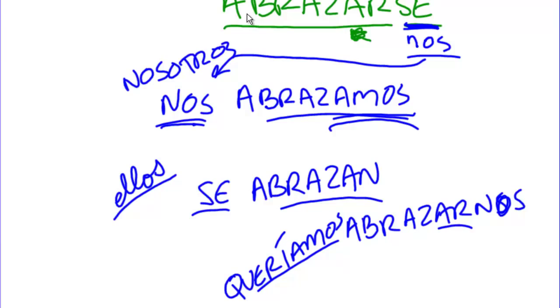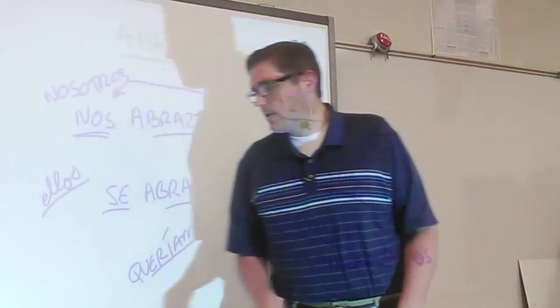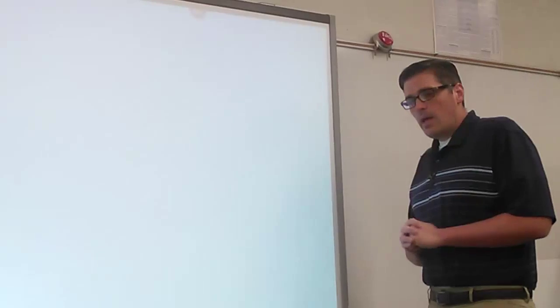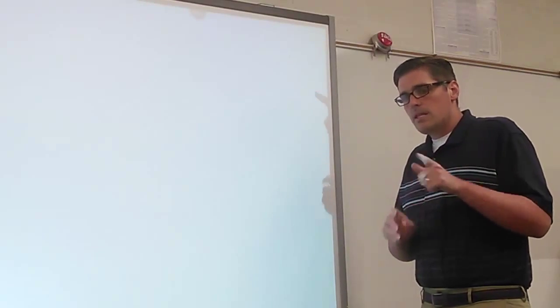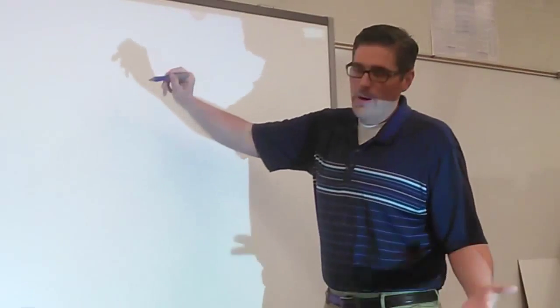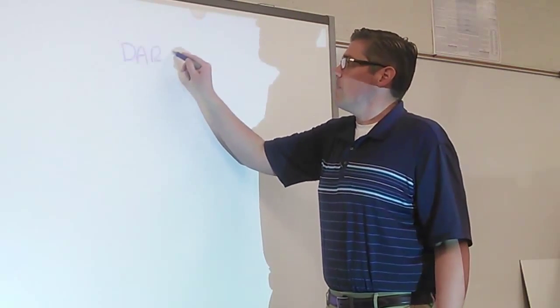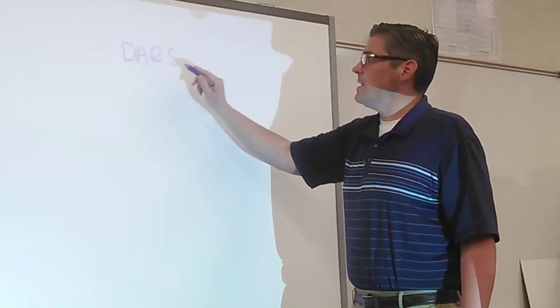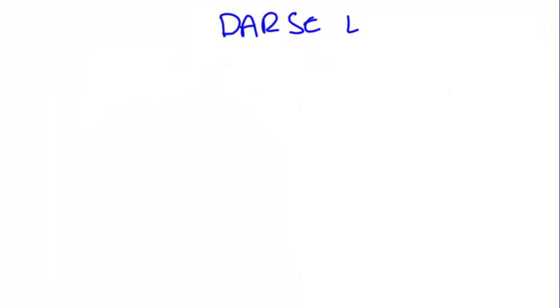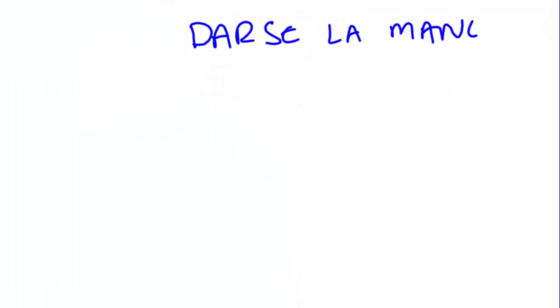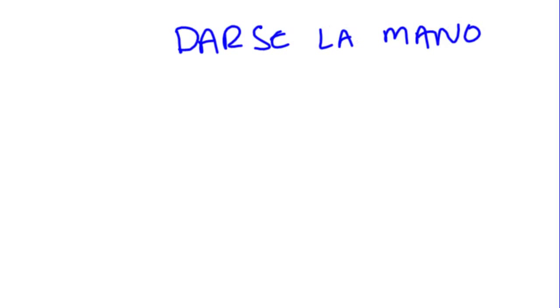Let's grab one other verb so I can give you one other example there. How do you say they shake hands? So you might remember the vocab word that we used for that, darse la mano, to give each other the hand. Let's make it a couple of girls. Those girls shake hands.